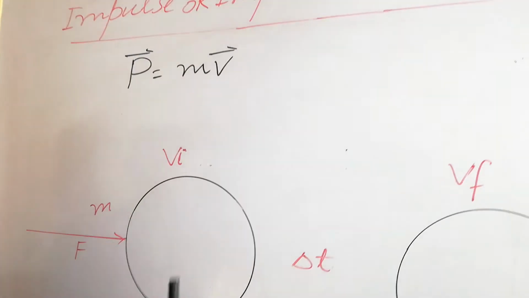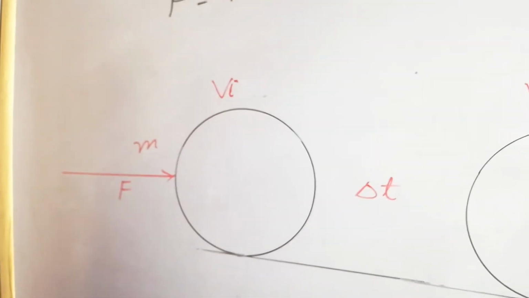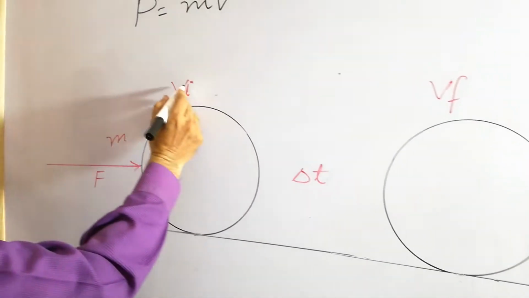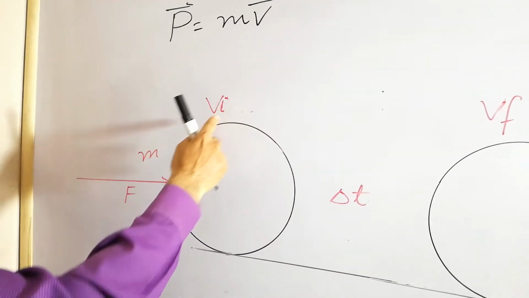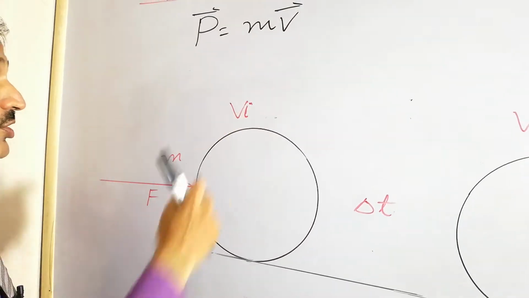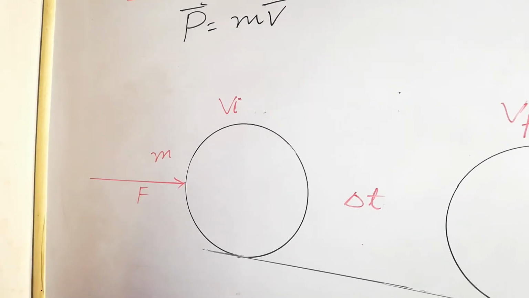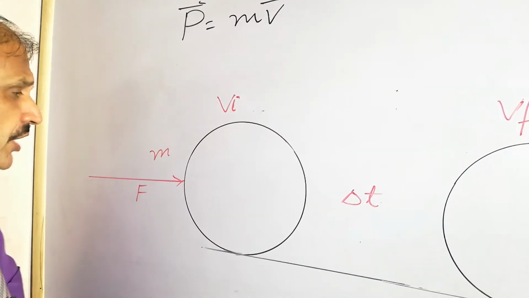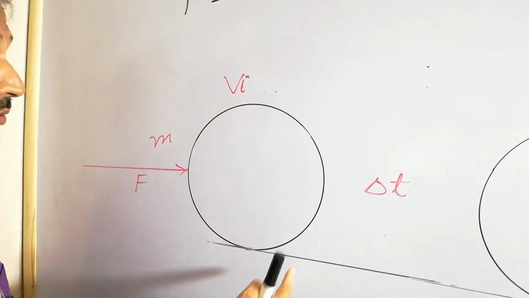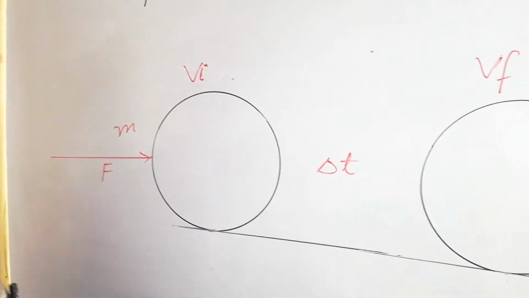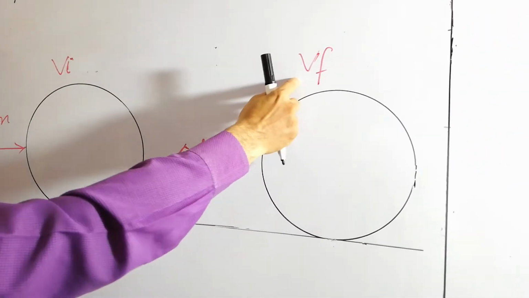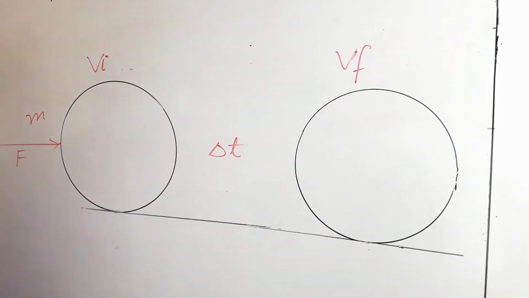Let's suppose we have a football, and its motion is linear motion with initial velocity vi. The football has mass m. Let some force F act on it in that direction, and its velocity changes to Vf in time delta t.